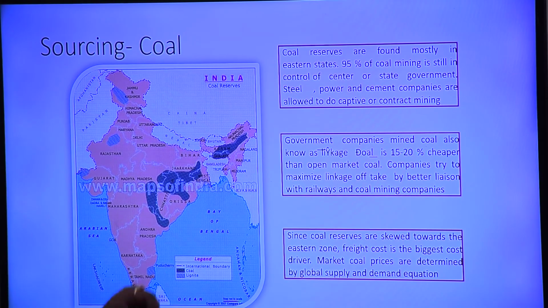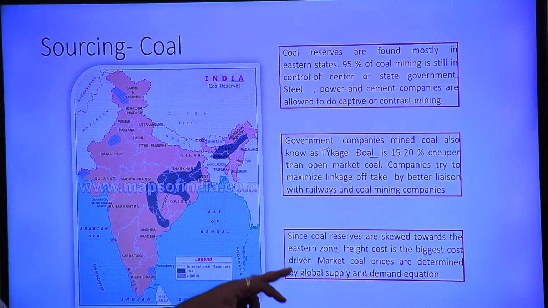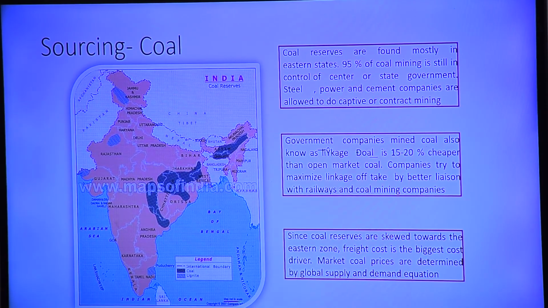Since coal reserves are skewed towards the eastern zone, freight cost is the biggest cost driver. Means transportation cost becomes what? I said that coal is in the east and we need coal.